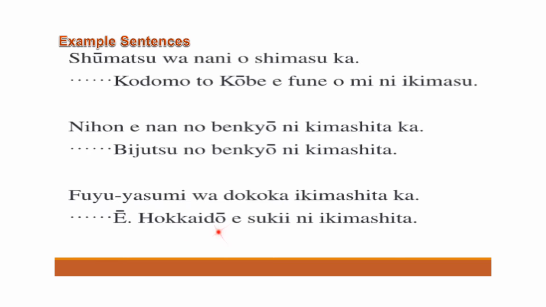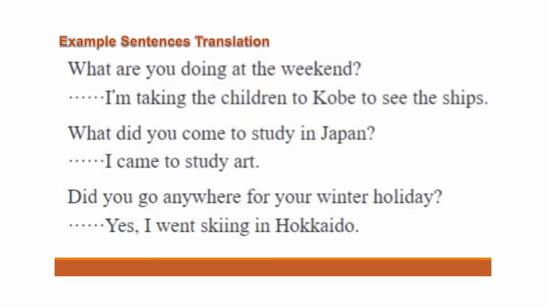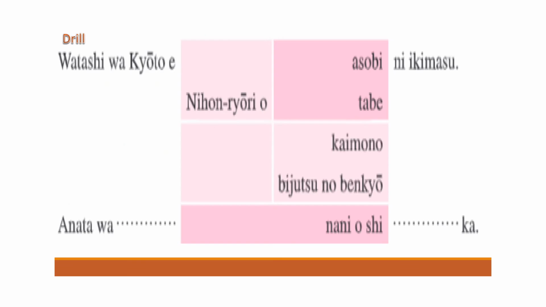A is another way to say hi. Hokkaido e. Hokkaido is the place. Hokkaido e suki ni ikimashita. Suki again skiing, है ना? I go Hokkaido ski के लिए गए थे. For purpose of skiing. Okay. All right. These are the translation of previous slides. I hope you will study by yourself.